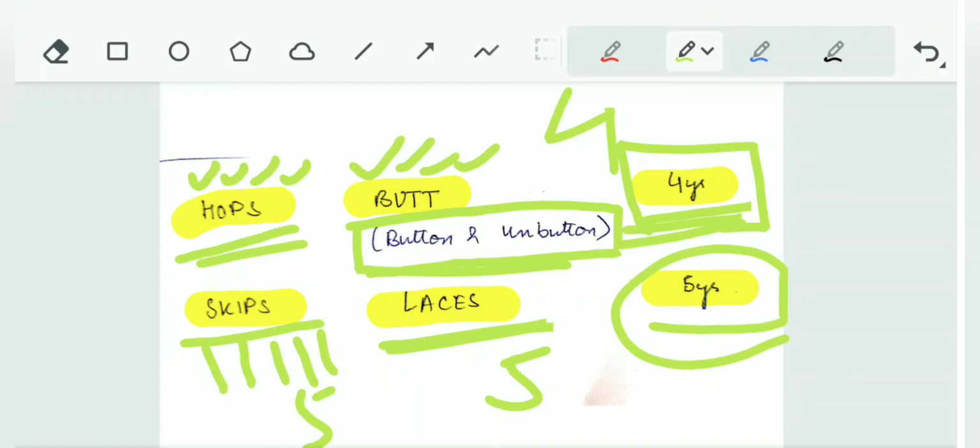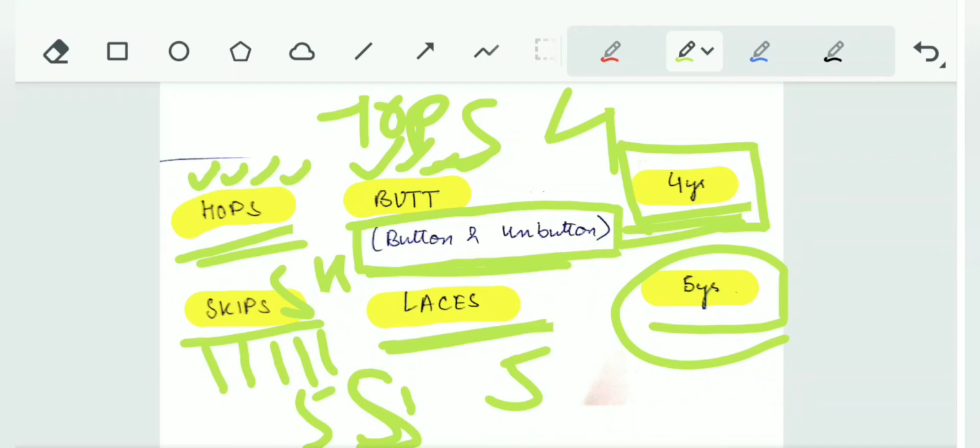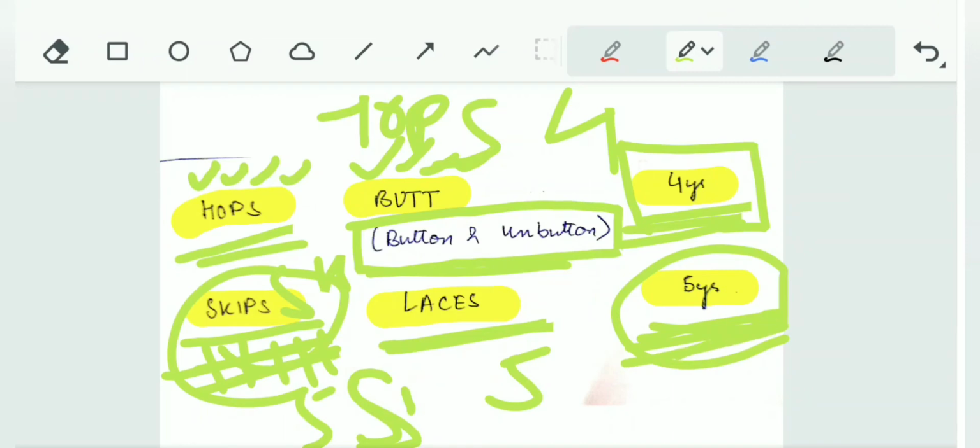Please do not memorize it as hop or skip. It is hops and skips. Okay, write the S also, otherwise there might be a confusion, right? And I also gave you a mnemonic, that is if you skip the breakfast, your wife will block your gate. So skips is for 5 years, and laces, that is laces of the shoe, can be tied at 5 years, and button and unbutton of a shirt or a dress at 4 years.